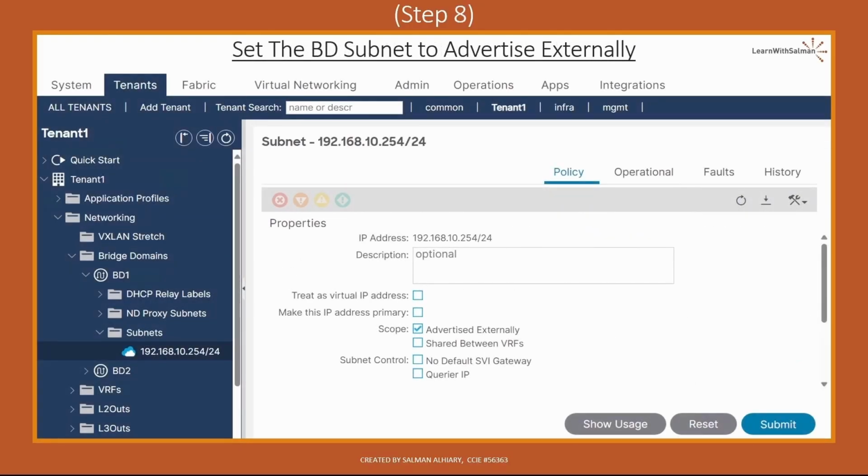Step number 8, set the BD subnet to advertise externally. Navigate to the bridge domain subnet that you want to advertise outside the ACI fabric. Then check the Advertised Externally scope option. Click Submit and move to the next step.